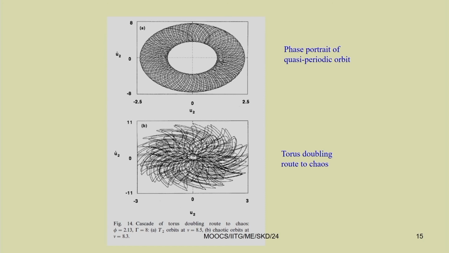So, you can see torus doubling route to chaos. This torus here doubled to have the route to chaos. So, torus doubling route to chaos one can observe here. Sometimes we can observe this torus breakdown to chaos, particularly this occurs in the case of a combination parametric resonance case, and here it is not shown.